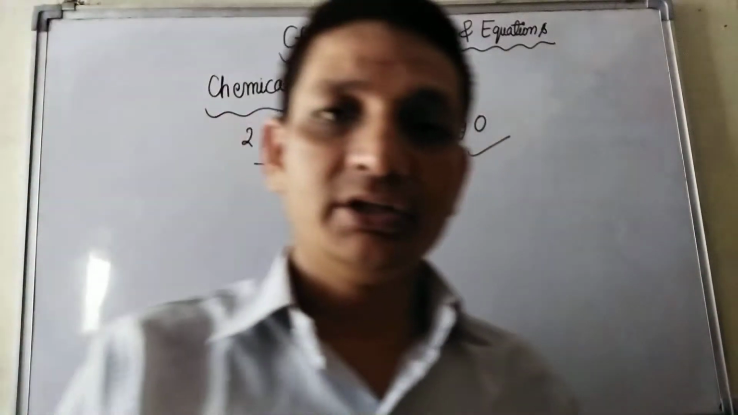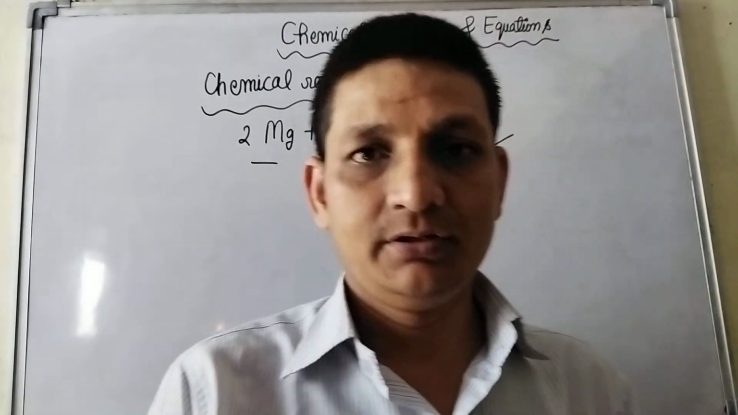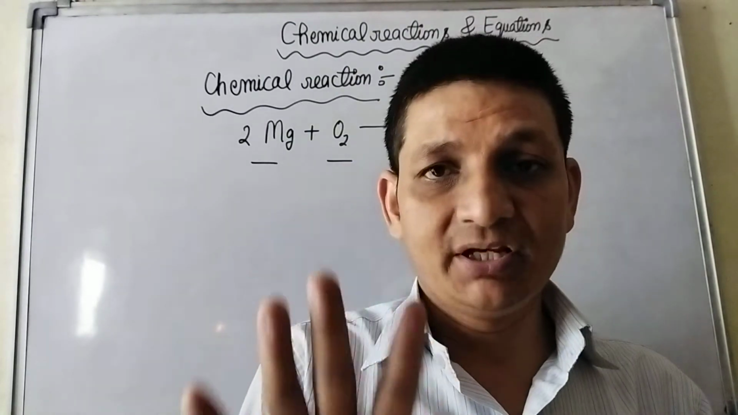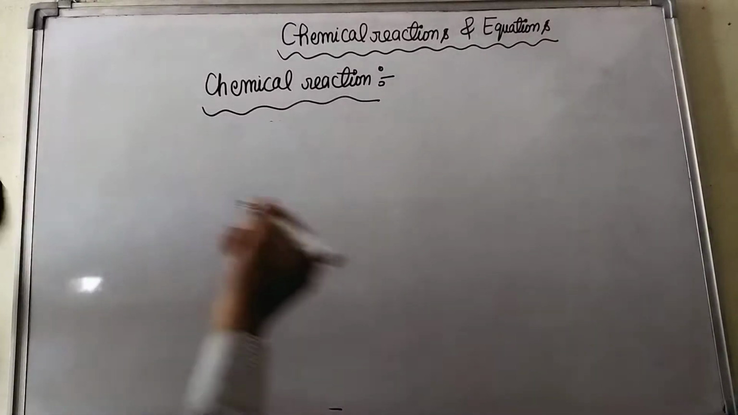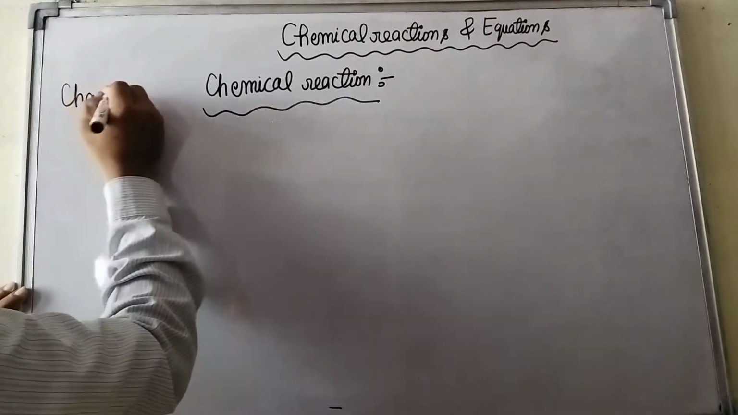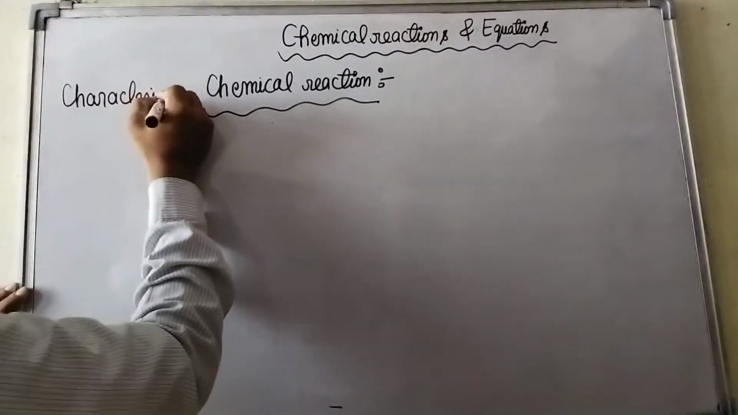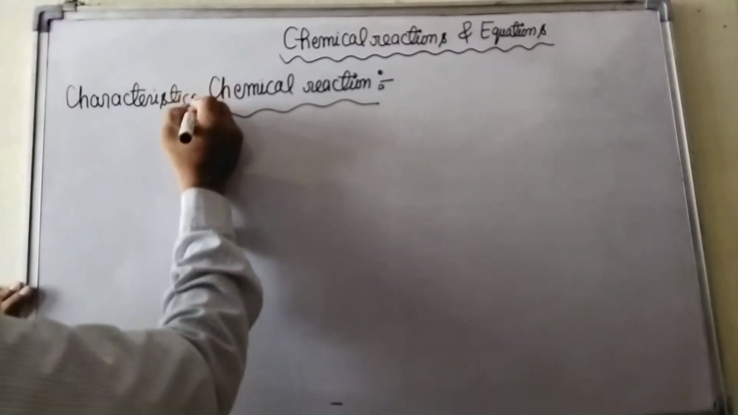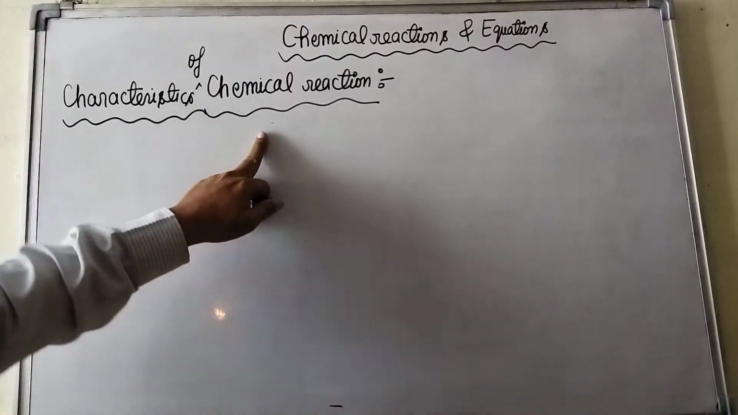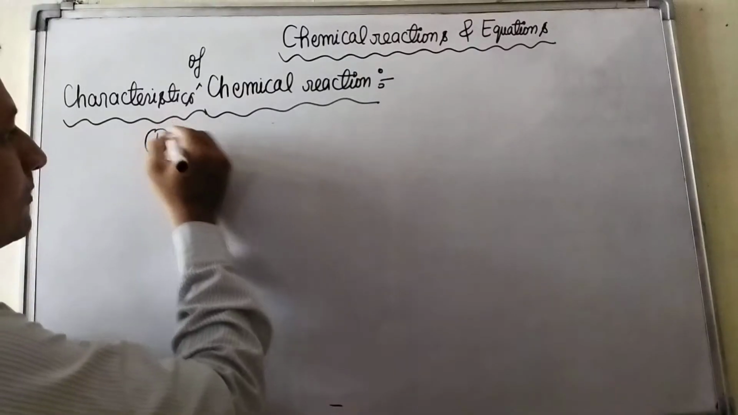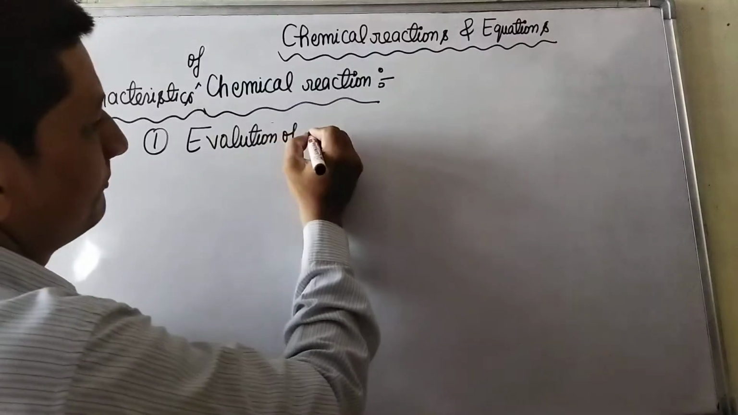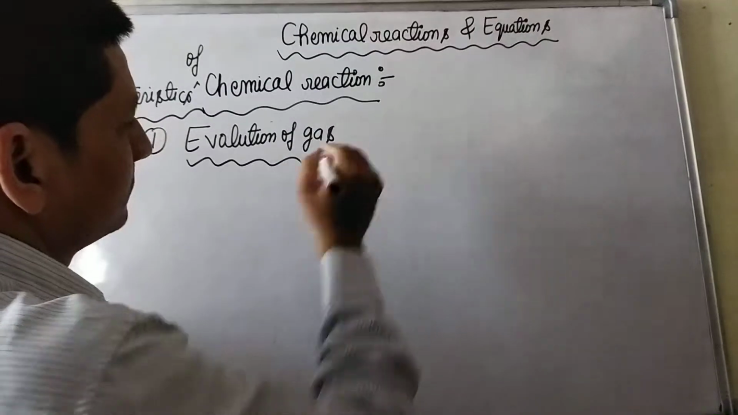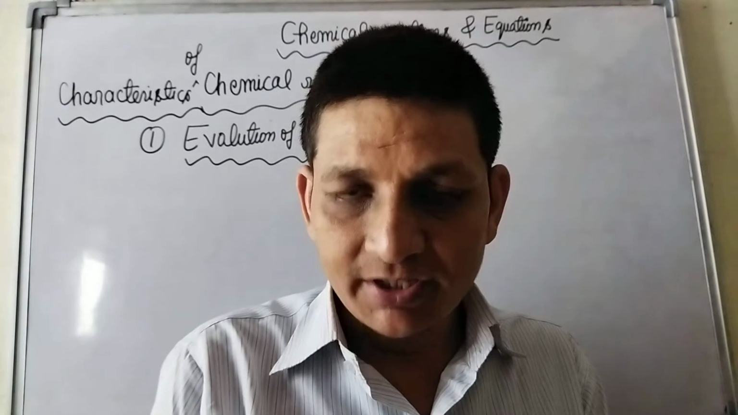Now, I am telling you the characteristics of chemical reactions. Five important characteristics of chemical reactions are: Number 1, evolution of gas. Some chemical reactions are characterized by evolution of gas.